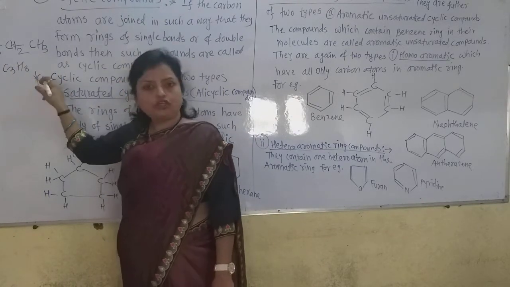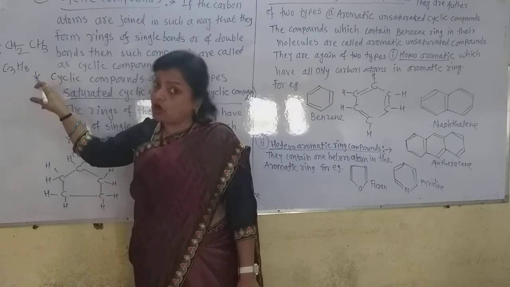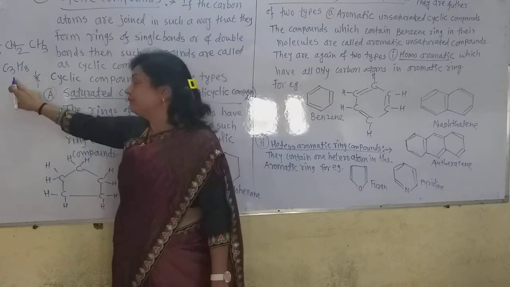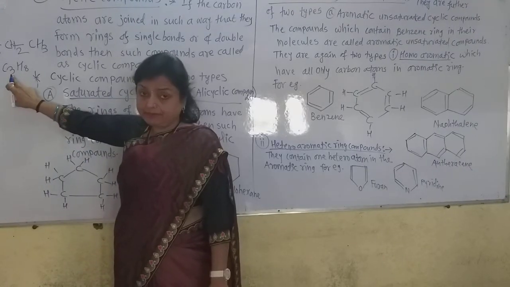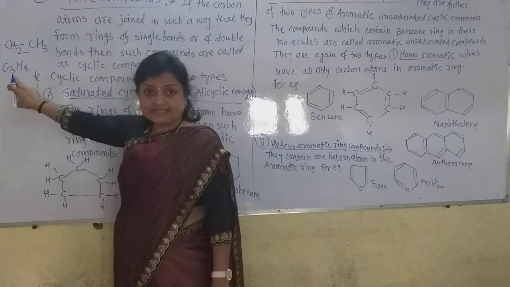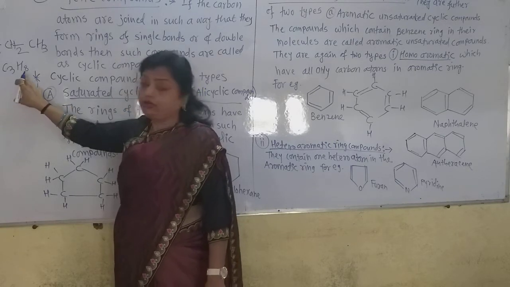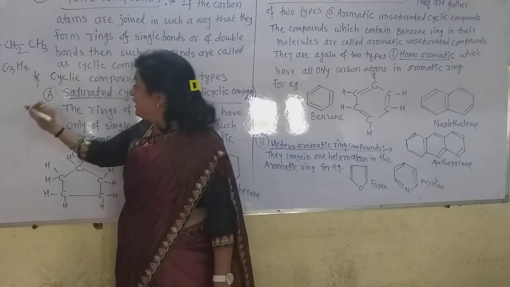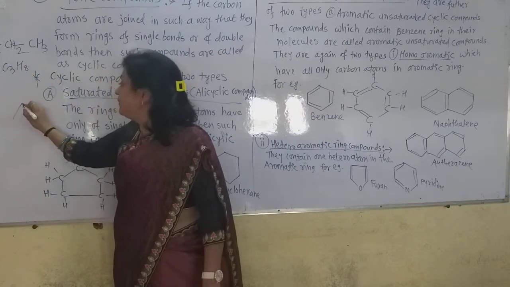How is the molecular formula obtained? From the general formula of alkane, CnH2n+2. Only multiply this 3 by 2 and add 2. So 2 into 3 is 6, plus 2, 8. So 8 hydrogen.